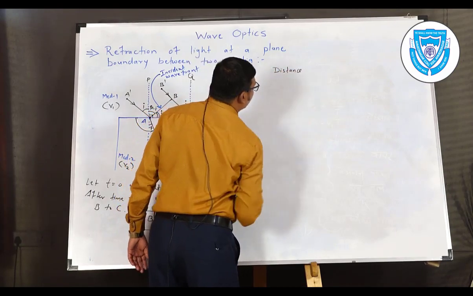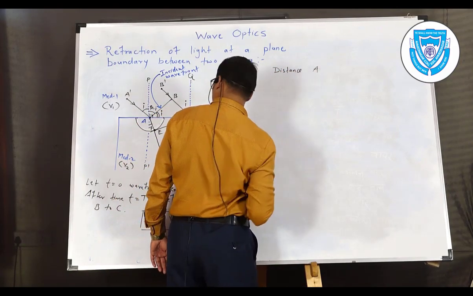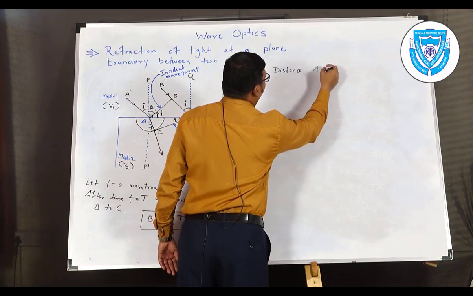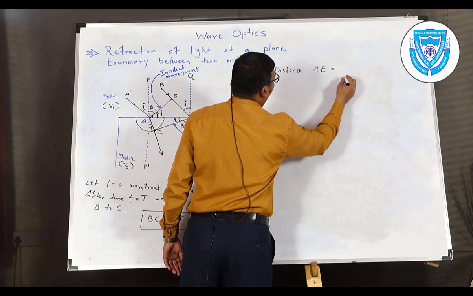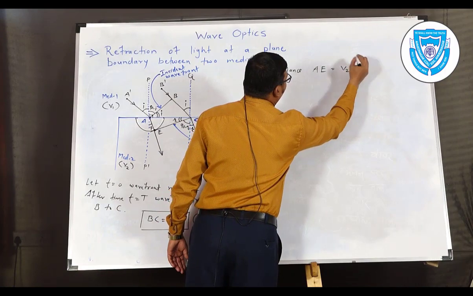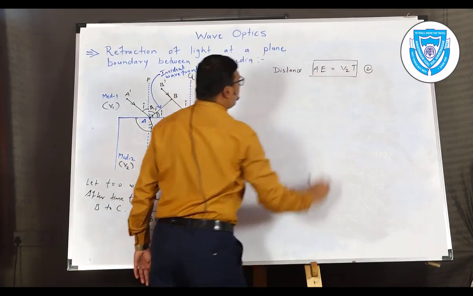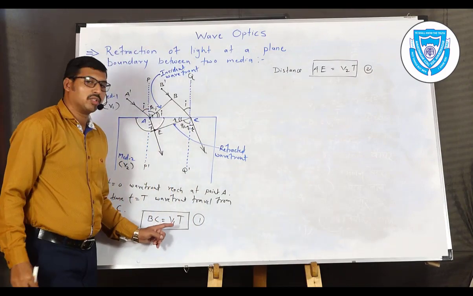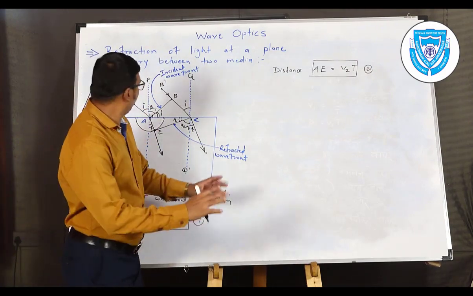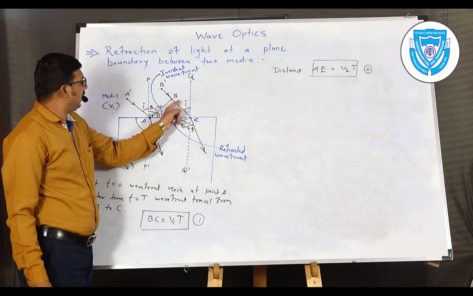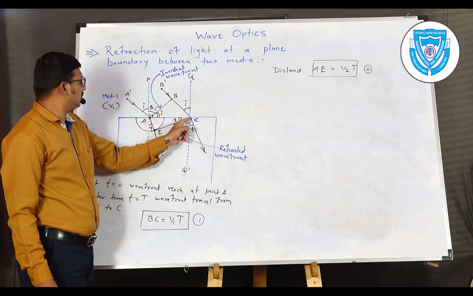Distance AE is equal to V2 into T. This is equation number 2, taken similar to equation number 1. Now we have two triangles, triangle ABC and triangle AEC.